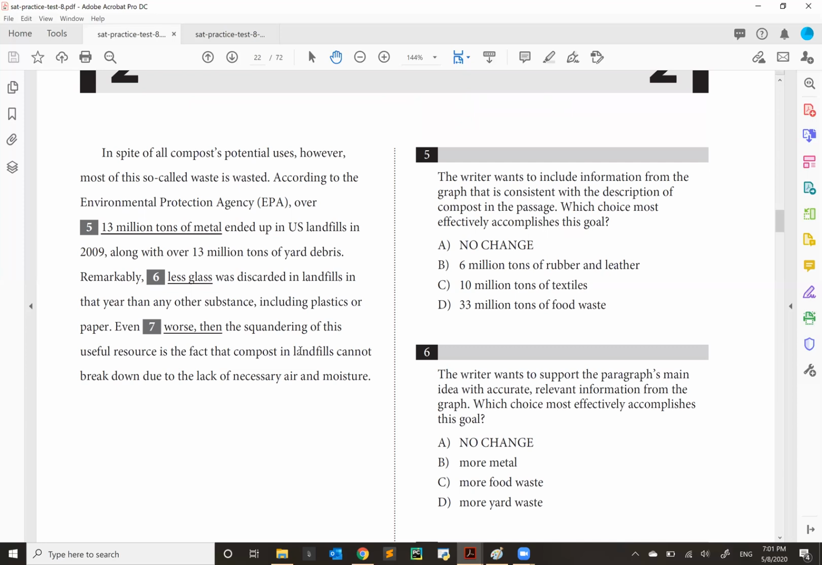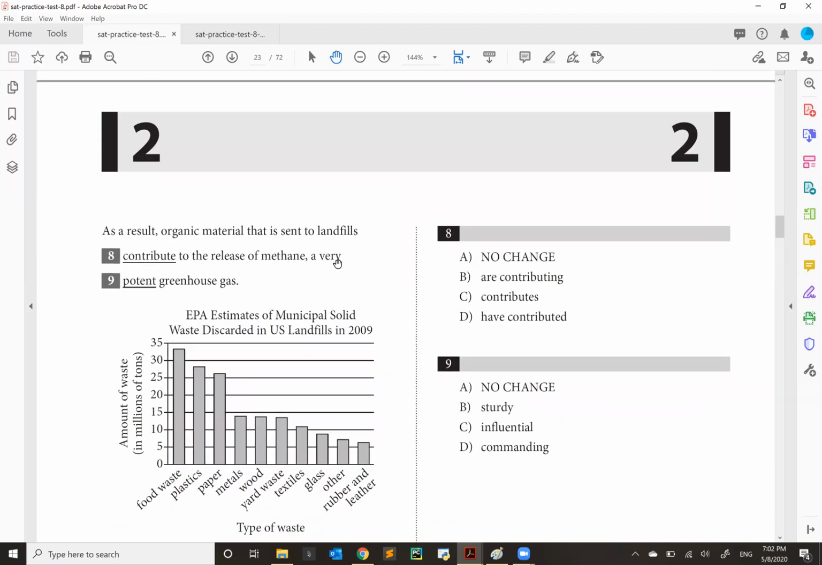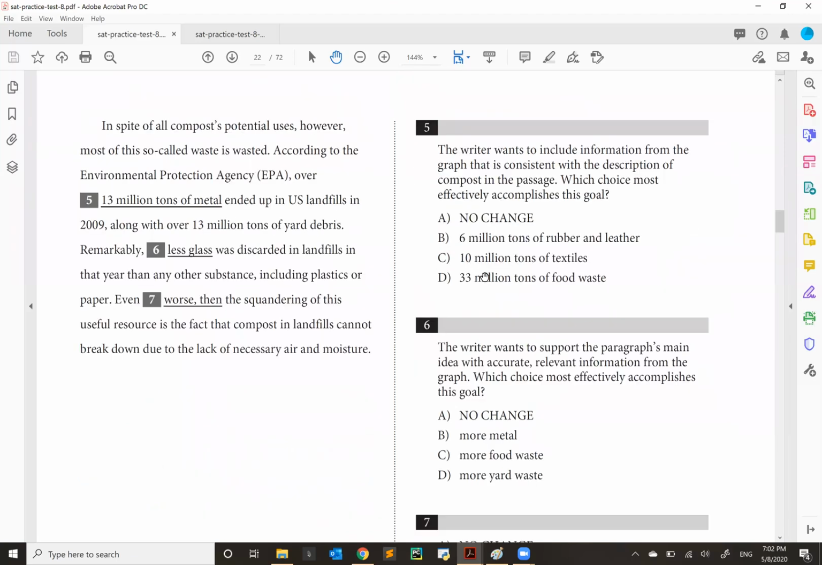this so-called waste is wasted. "According to the Environmental Protection Agency, EPA, over 13 million tons of metal ended up in US landfills in 2009, along with over 13 million tons of yard debris." Well, you should have had a sort of red flag come up inside of your head, because throughout the entire paper, or for the majority of it, the context has focused on food waste. So why are we talking about metal? You see that 13 million is the correct answer for metals here. We do have 13 million, and everything else, in fact, is correct. All of these numbers are correct.